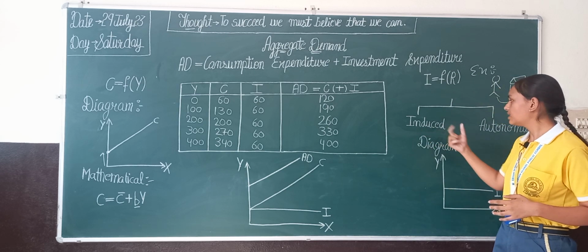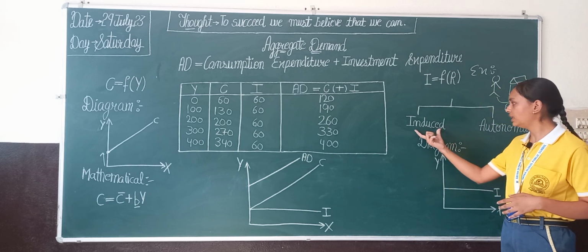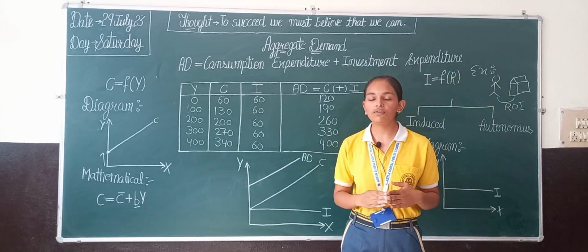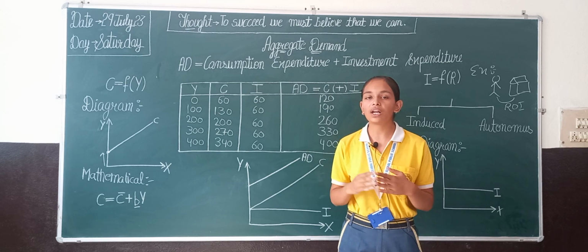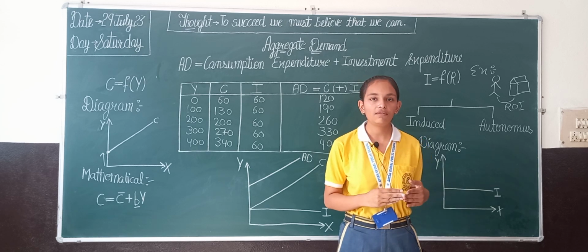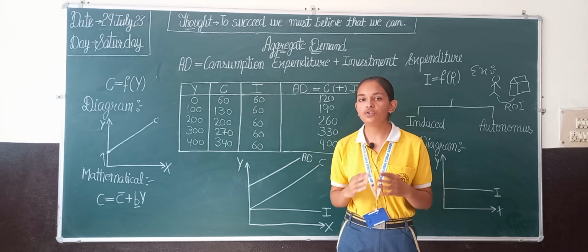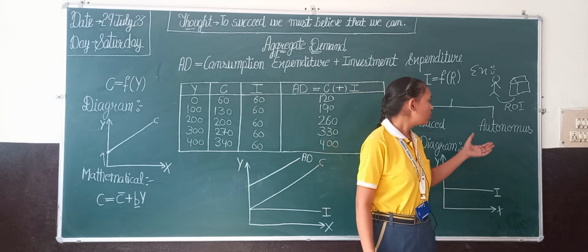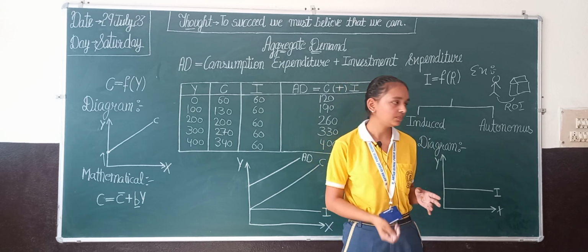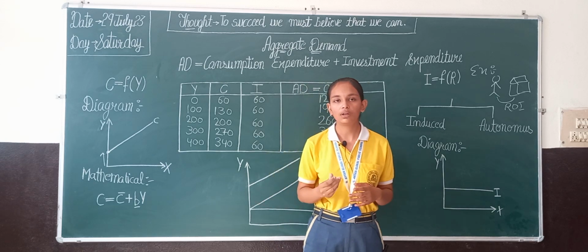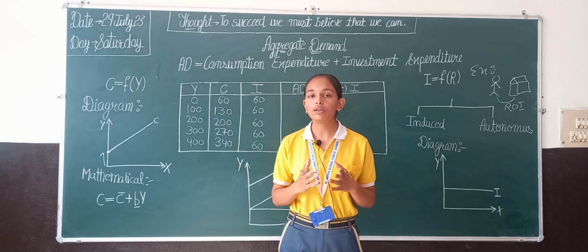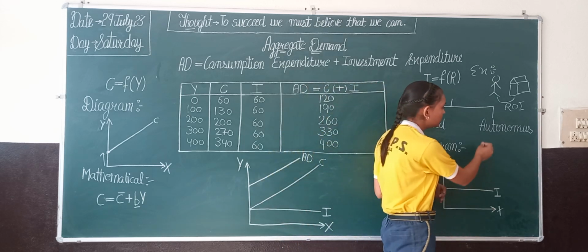Further, investment is classified into two categories. First is induced investment and second is autonomous investment. What is induced investment? Induced investment is the investment which is done by private sectors with a motive of profit, and autonomous investment is the investment which is done by the government with a social welfare motive. Autonomous investment always remains constant with any increase or decrease in income. According to Keynes, we learn all this in short-run equilibrium where investment can't be changed. So we always took here the autonomous investment.